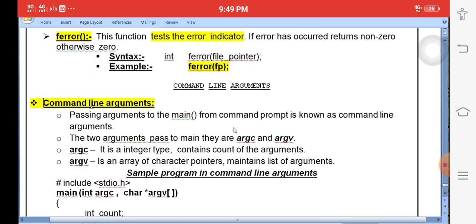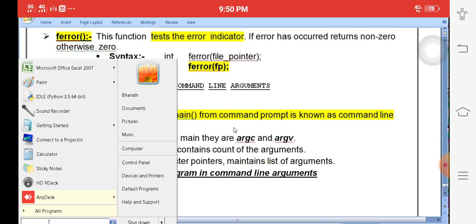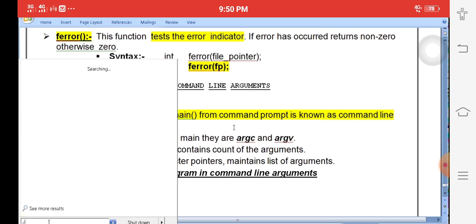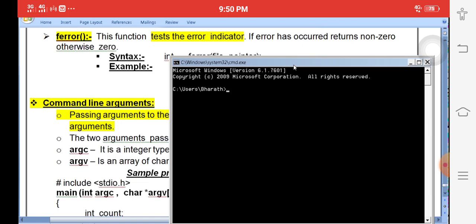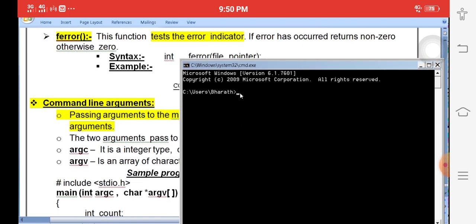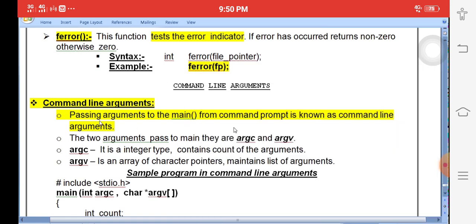What I am explaining is command line arguments. A command line argument is nothing but passing arguments to the main function from a command prompt. Click the start button, run CMD, that is called the command prompt. So passing command arguments to the main function is called command line arguments.